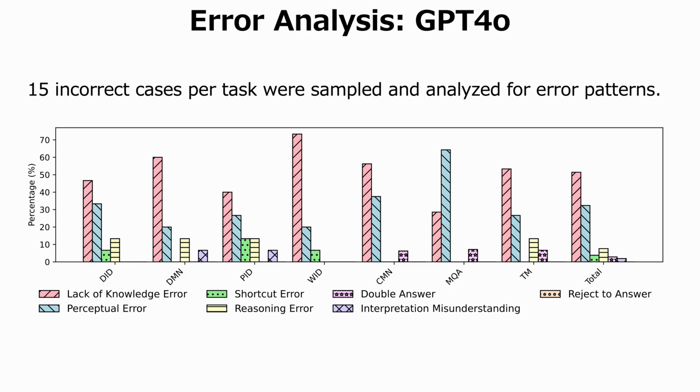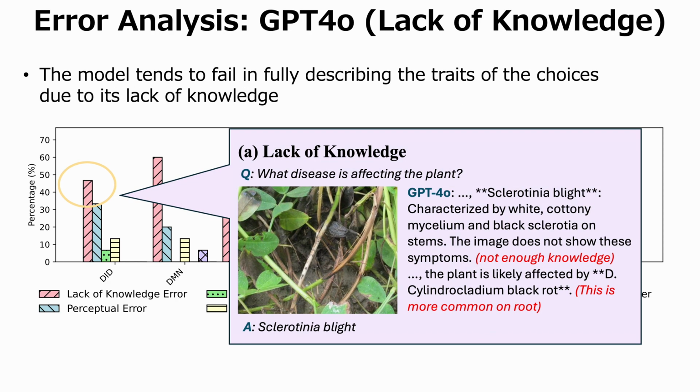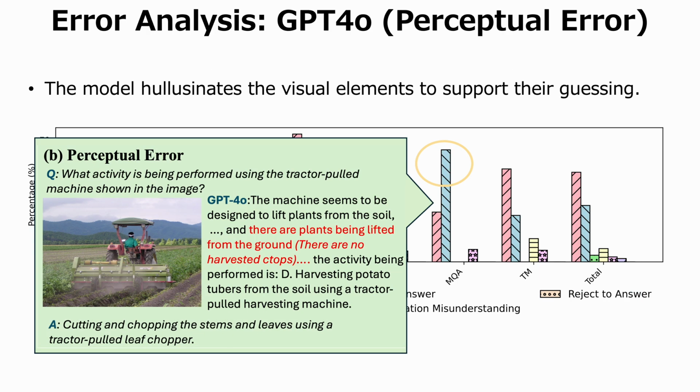We also analyze the mistake types. The most frequent mistake type is a lack of knowledge. As shown in this example, the model tends to fail in fully describing the traits, leading to the wrong answer. The second frequent mistake type is a perceptual error. The model obtains the wrong visual information from input images or even hallucinates the visual elements to support their guessing.